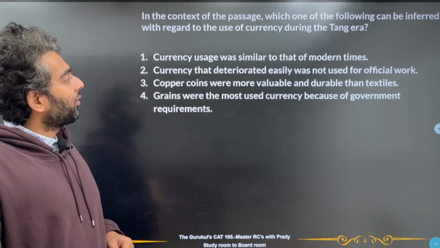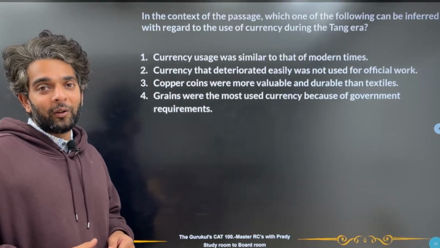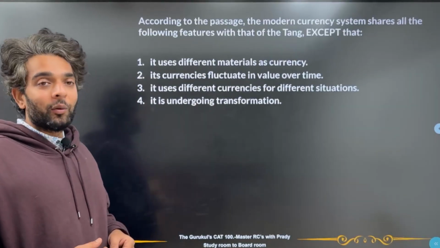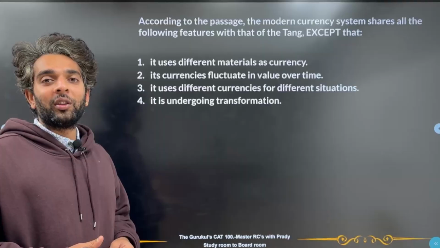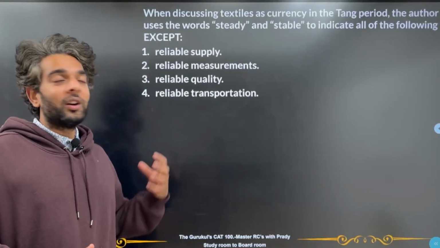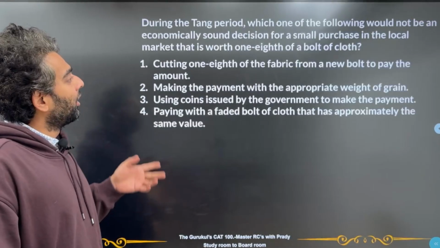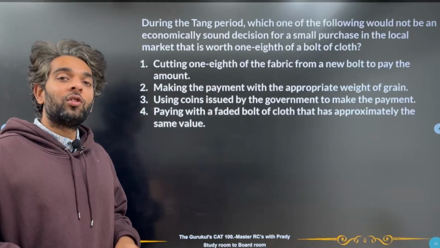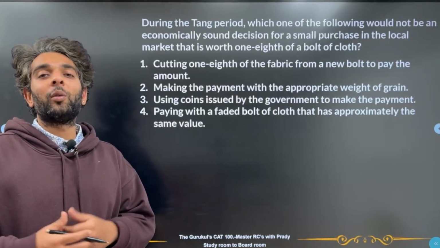Now, this is the first question of the passage. Pause the video here, answer this question, and then we're going to move into the second question. Now, this is the second question of the passage. Pause the video here, answer this question, and then we're going to move into the third question. Now, this is the third question of the passage. Pause the video here, answer this question, and then we're going to move into the fourth and the last question of this passage. This is the last question of the passage. Pause the video here, answer this question, and then we're going to move into the passage and question discussions.